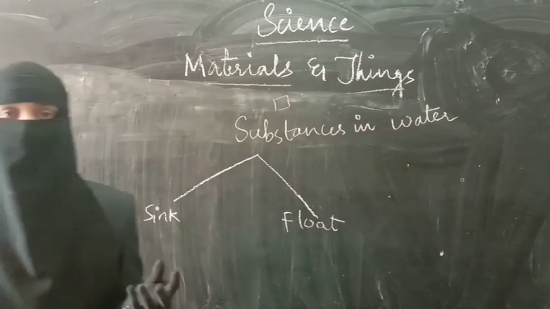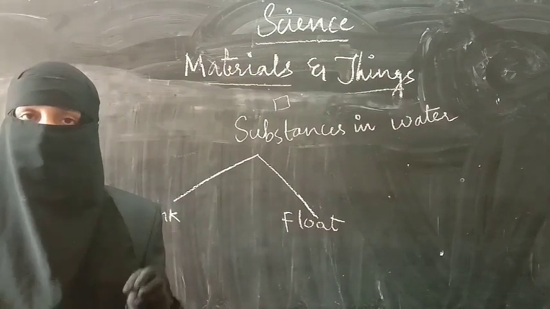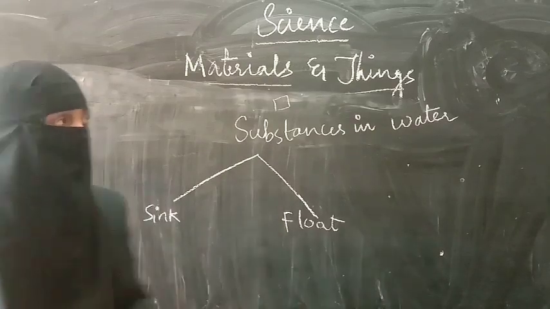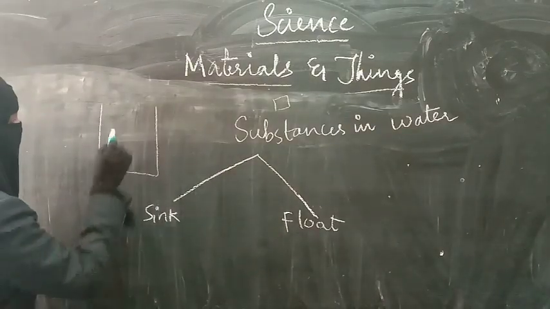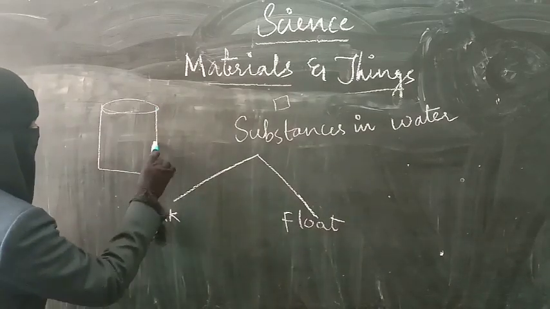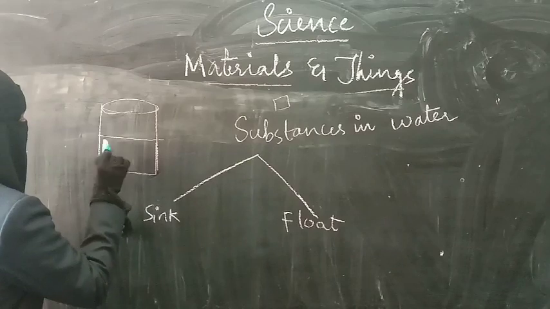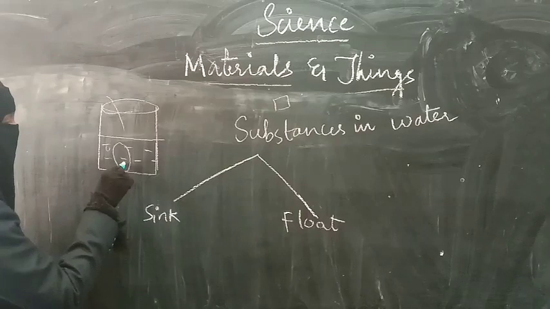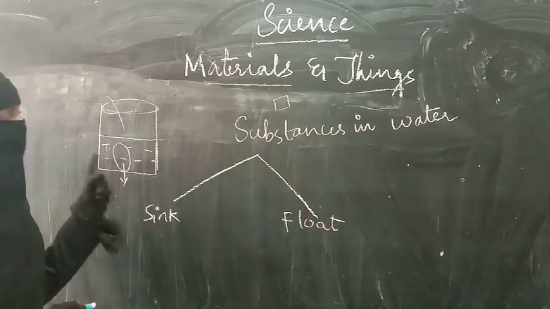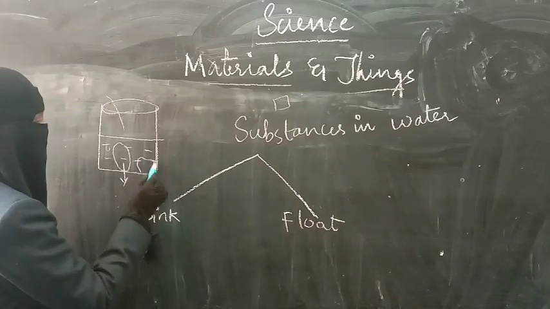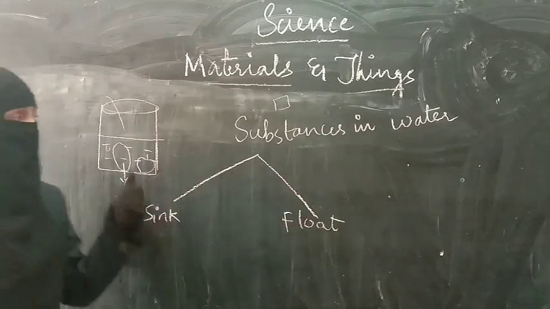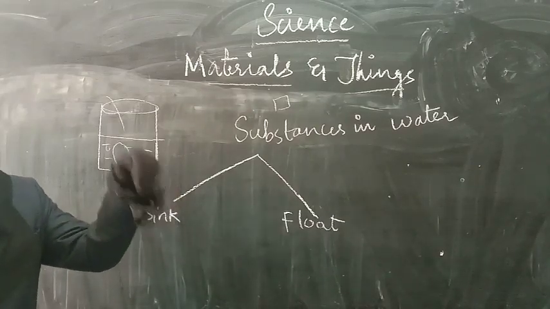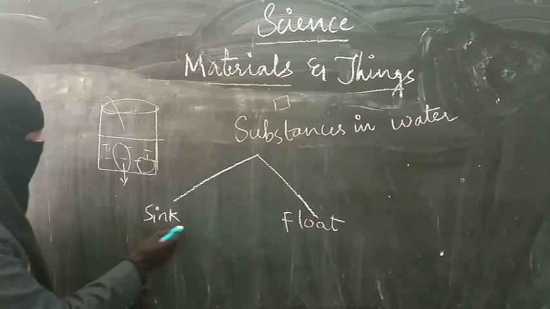First example, we have taken potato, you have kept the potato into the vessel. What will happen? What do you think? It will be present on the water or it will go deep into the vessel? So if we draw a rough diagram, here I have a vessel of water. So I am going to put a potato here. What happens when I put a potato? It goes deep into the vessel, right? Yes. In the same way, if you take a tomato, when I put a tomato here, it will also go deep into the water. That means these vegetables will sink. The objects which go deep into the water are called sink.